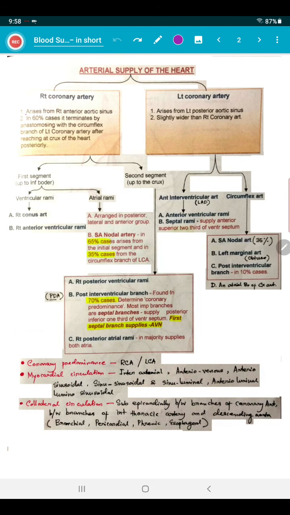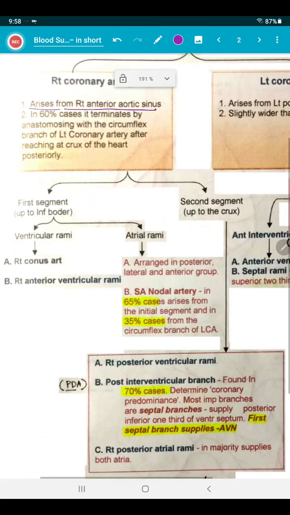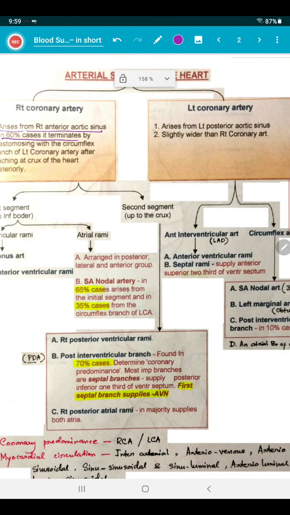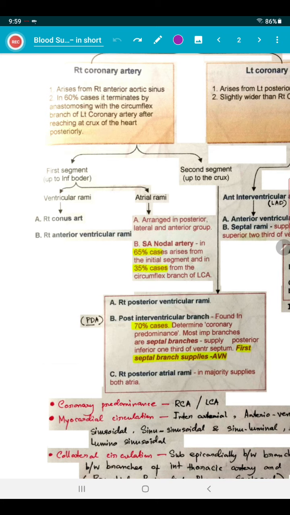Number 1, it arises from the right anterior aortic sinus. Number 2, in 60% of cases, it terminates by anastomosing with the circumflex branch of the LCA, which you write in abbreviation, after reaching the crux of the heart. Finish, right coronary artery. The left coronary artery arises from the left posterior aortic sinus, slightly wider than the right coronary artery. That's it, then you move on. Divide the right coronary artery into two: the first segment up to the inferior border, the second segment from the inferior border up to the crux. Okay, move on.